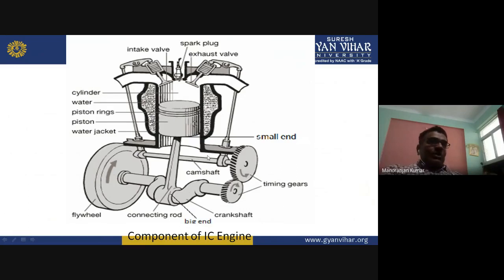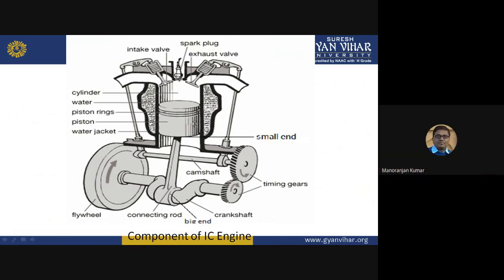Now this camshaft is connected to the valves of the engine cylinder. There are two valves in the cylinder. See, this is one valve, and this is the other one. These two valves are fitted at the passage, one at the inlet and the other at the outlet. This valve is known as the intake valve, and this valve is known as the outlet valve or exhaust valve. This is the actual cylinder. This space is known as the combustion space. Here, combustion of fuel takes place, and this is the piston.